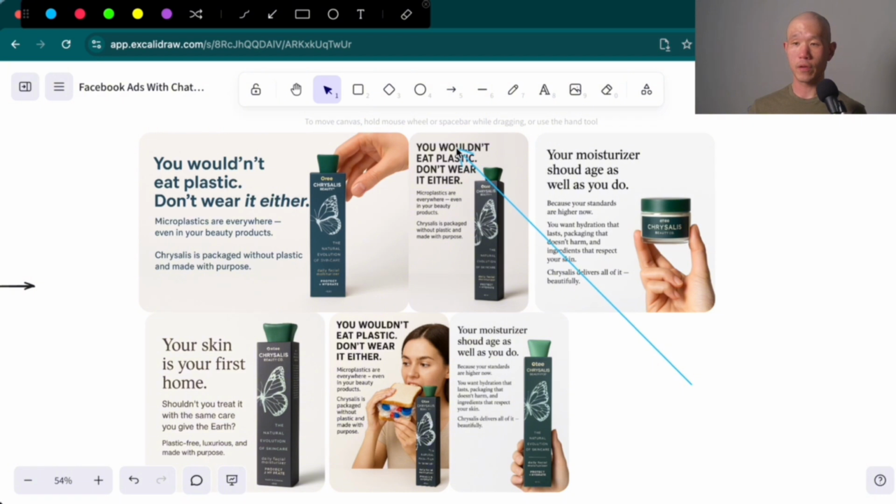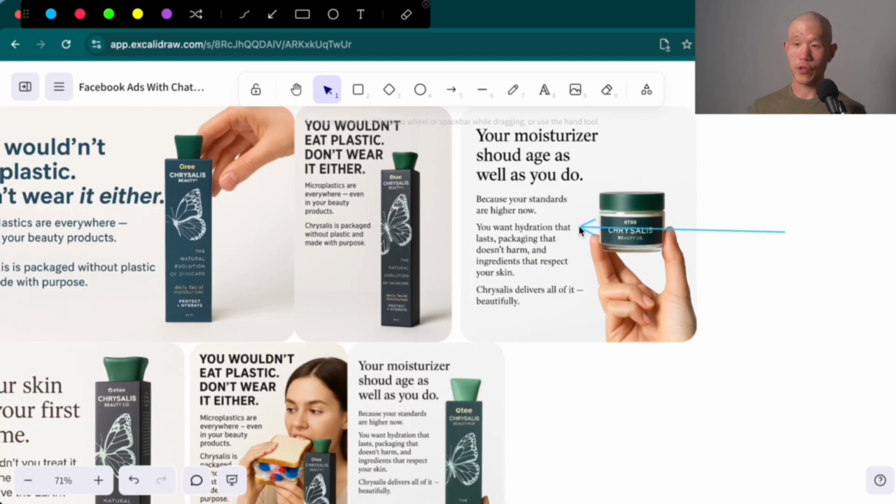All right, another version of you wouldn't eat plastic, don't wear it either. Your moisturizer should age as well as you do, because your standards are higher now. You want hydration that lasts, packaging that doesn't harm, and ingredients that respect your skin. Chrysalis delivers all of it beautifully. Problem here though is that the form factor of the product is not accurately depicted, but again, pretty easy swap over here.